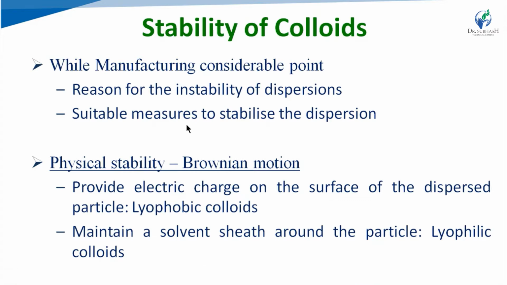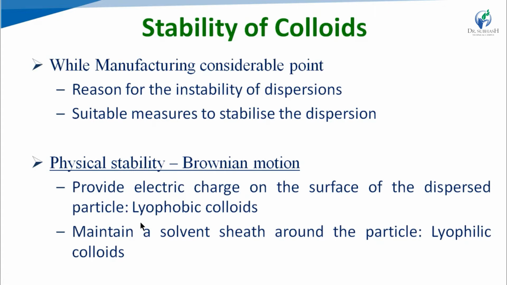To consider this, the physical stability can be achieved especially by maintaining the particles in Brownian motion. If we are maintaining the Brownian motion, then obviously the physical stability of the product will be achieved. To achieve the Brownian motion, two things are important. First one, we can provide the electric charge on the surface of the dispersed particles. Especially we can see this phenomenon in case of lyophobic colloids.